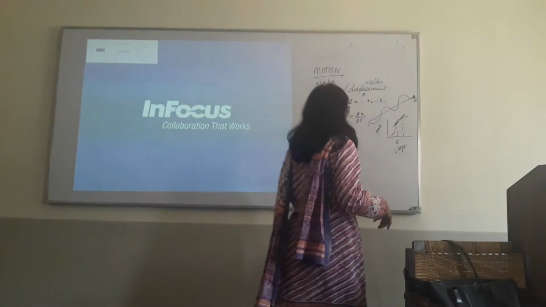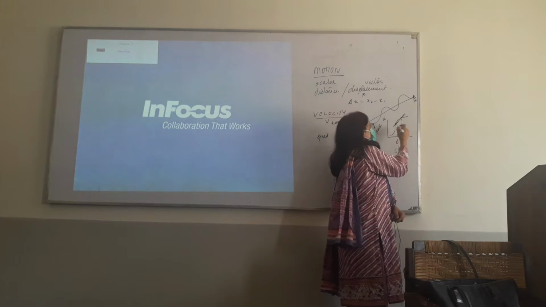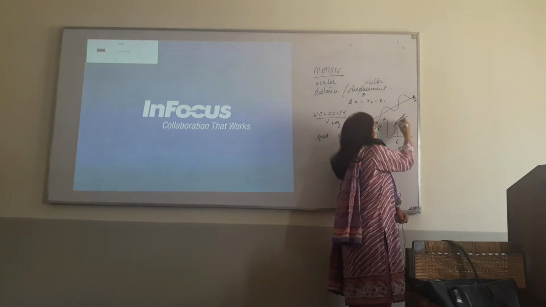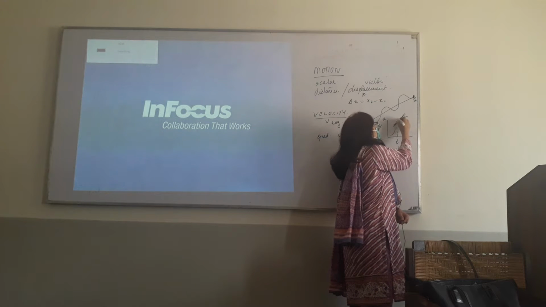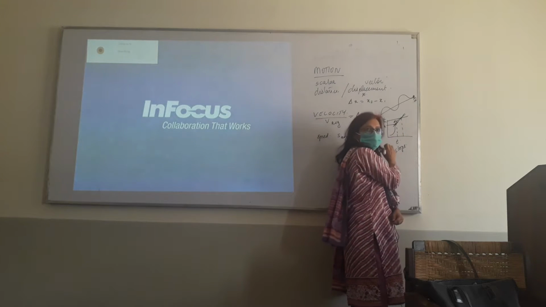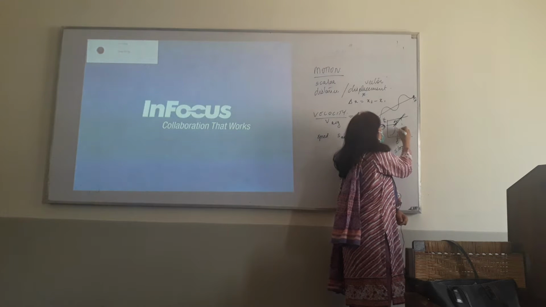So in this case, along the x-axis, for example, you have t, along the y-axis you have position x, and if you make a straight line between the 2 points, then this here would be x2 minus x1, this will be delta x, right? This will be t2 minus t1, this will be delta t.